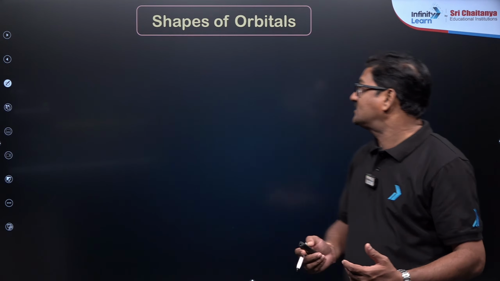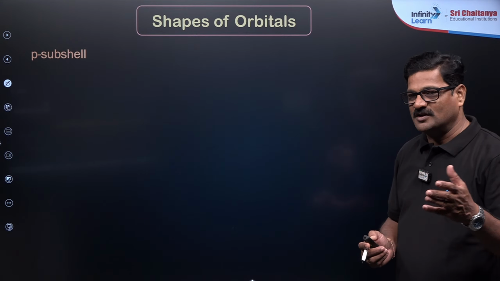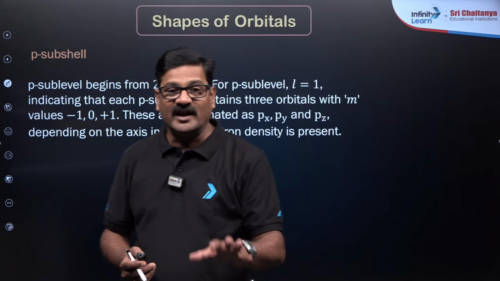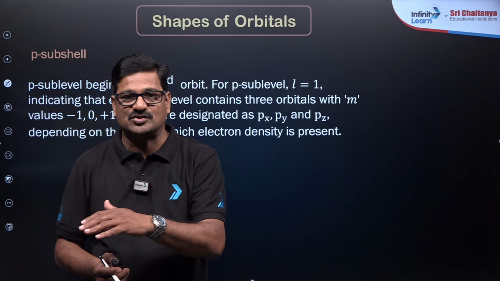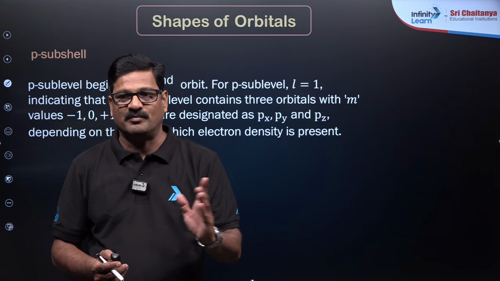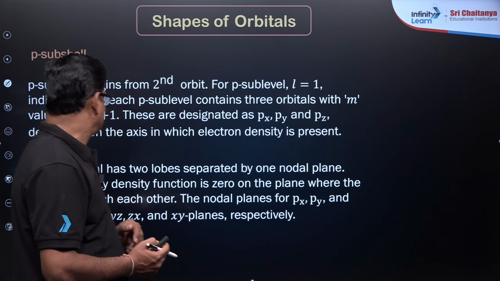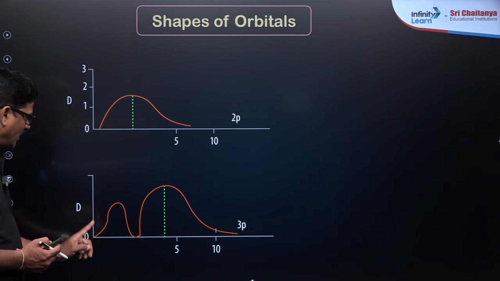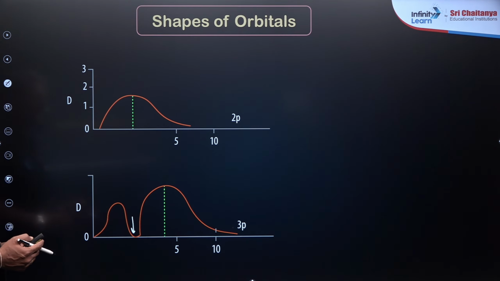Now, let us talk about the p orbital. What is the shape of the p orbital? The s orbital is spherical, the p orbital is dumbbell-shaped. You have three orientations. The l value is 1. The m value starts from minus l to plus l including 0, so minus 1, 0, plus 1, these three values are permitted. And you see, you have the 2p orbital, and the 3p orbital has a node. This is your node, right?